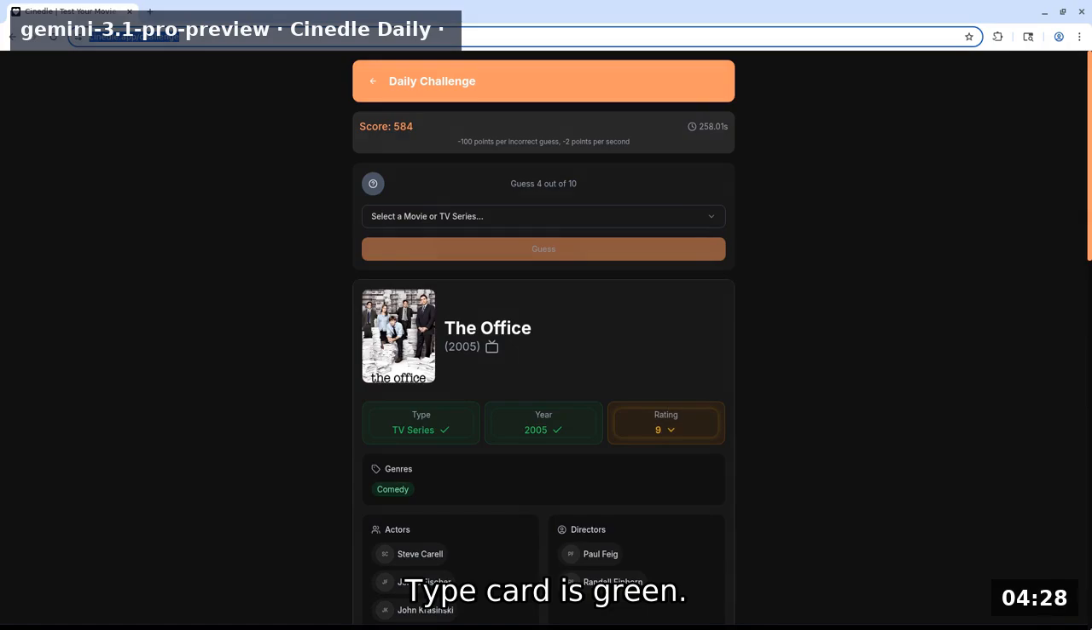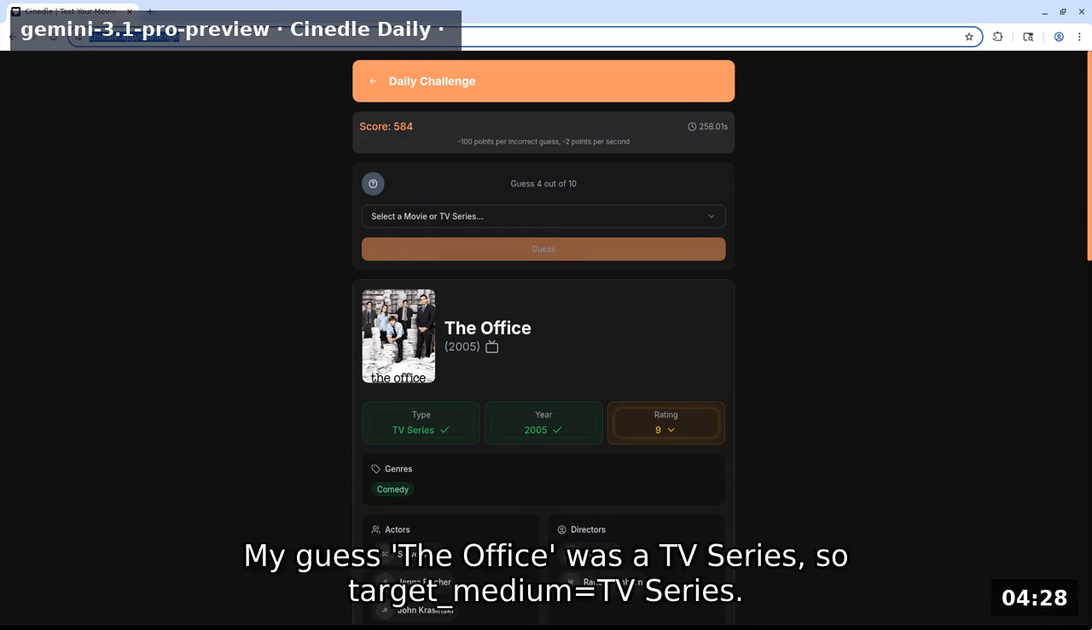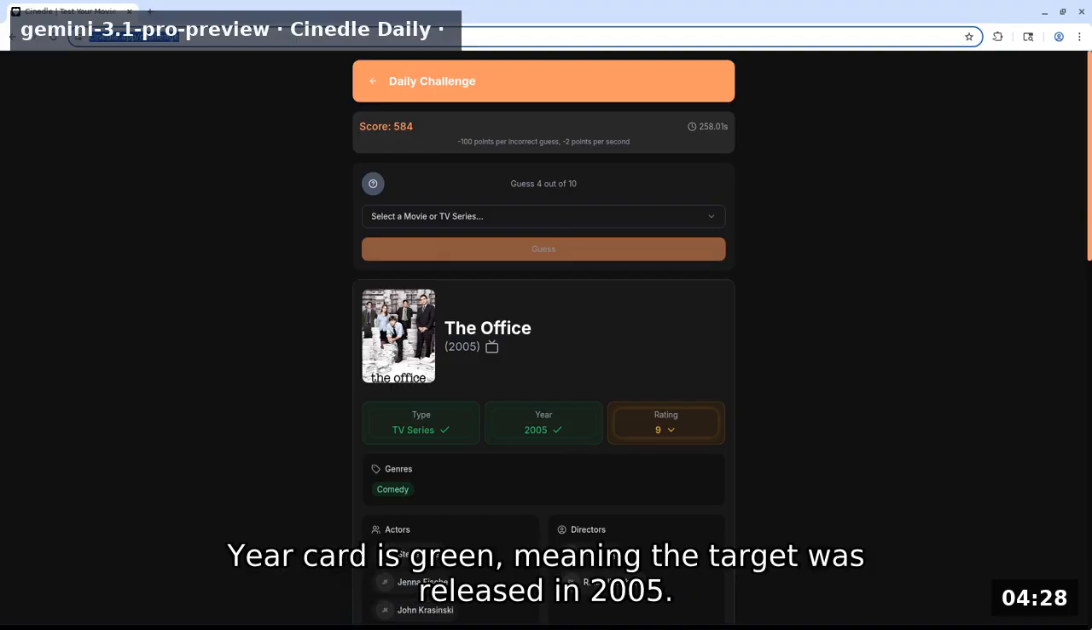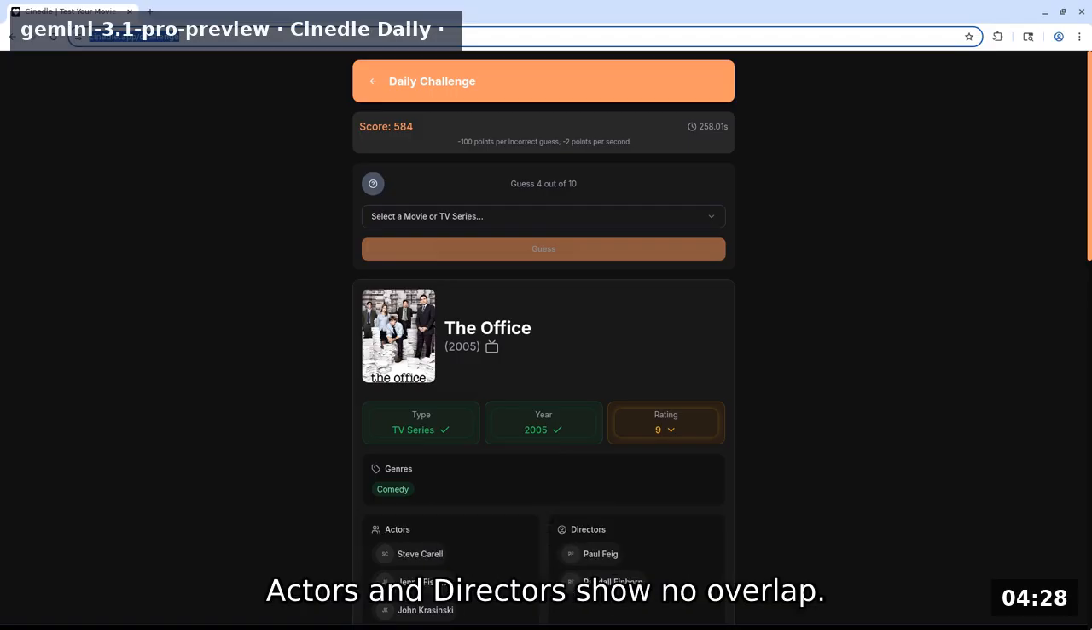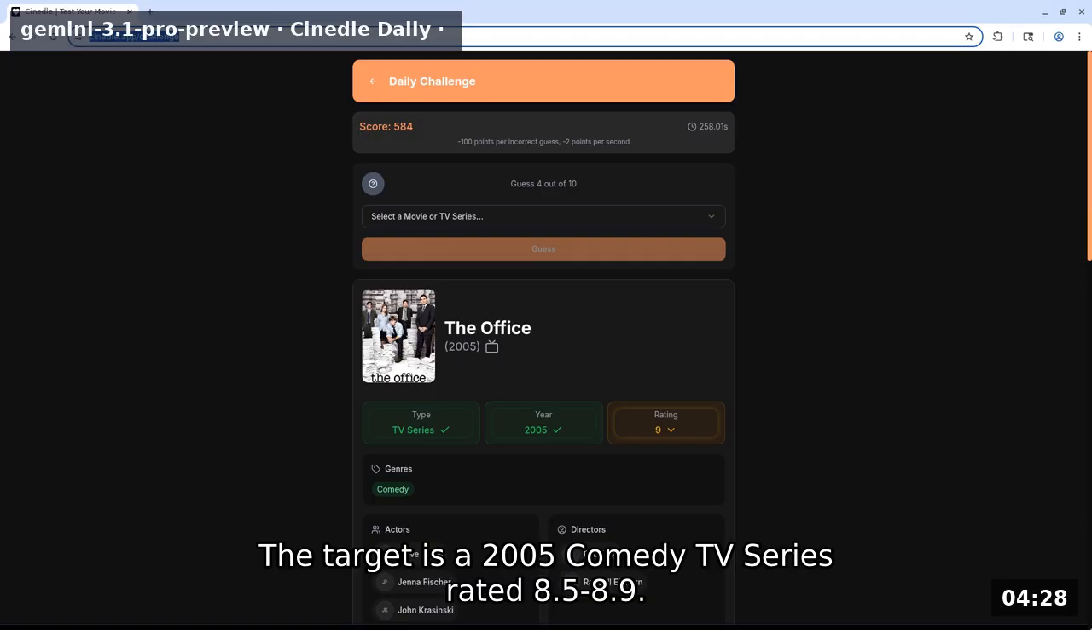Type card is green. My guess The Office was a TV series, so target medium equals TV series. Year card is green, meaning the target was released in 2005. Rating card is yellow with a down arrow, meaning the target rating is between 8.5 and 8.9. The genre comedy is green. Actors and directors show no overlap. The target is a 2005 comedy TV series rated 8.5-8.9.